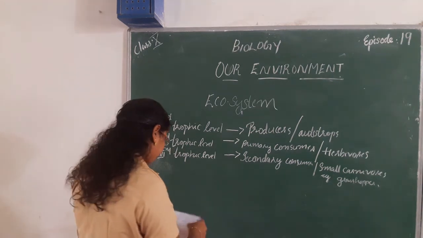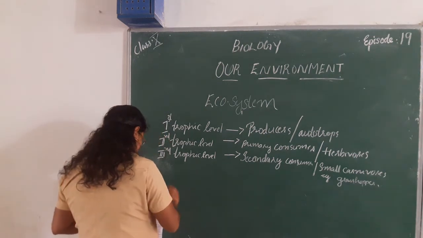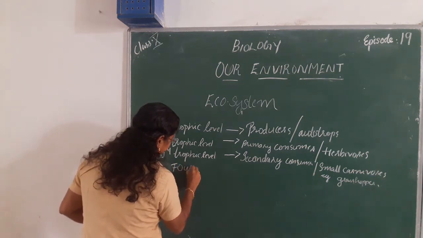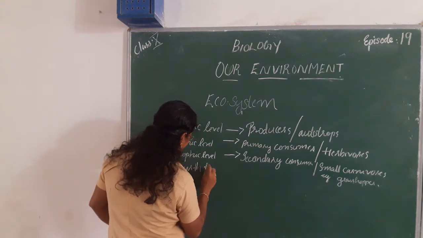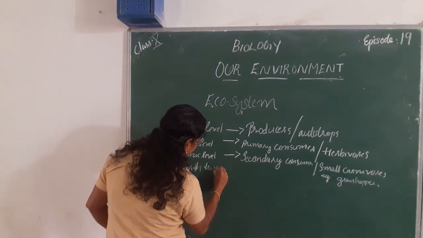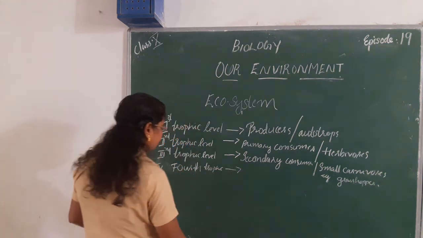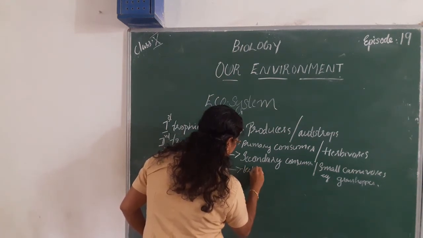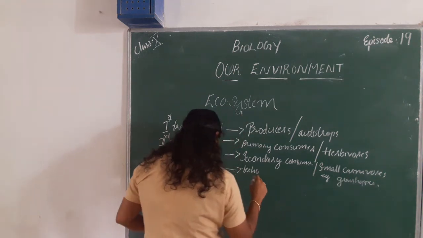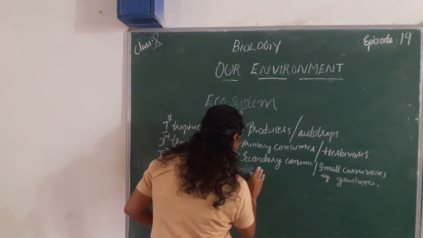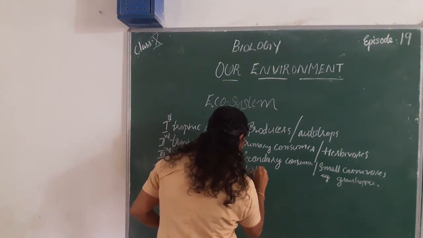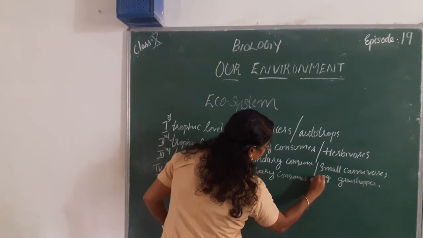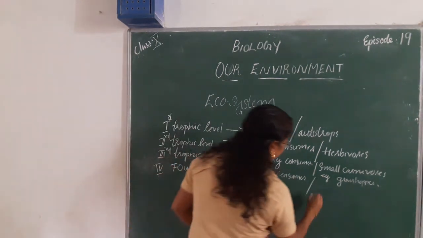Then comes the fourth trophic level. They are tertiary consumers that include large carnivores.